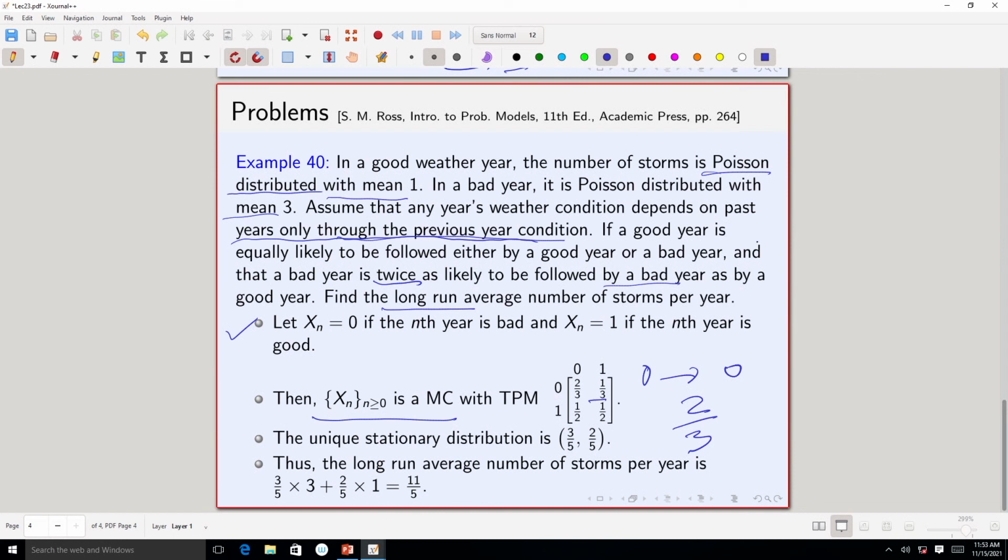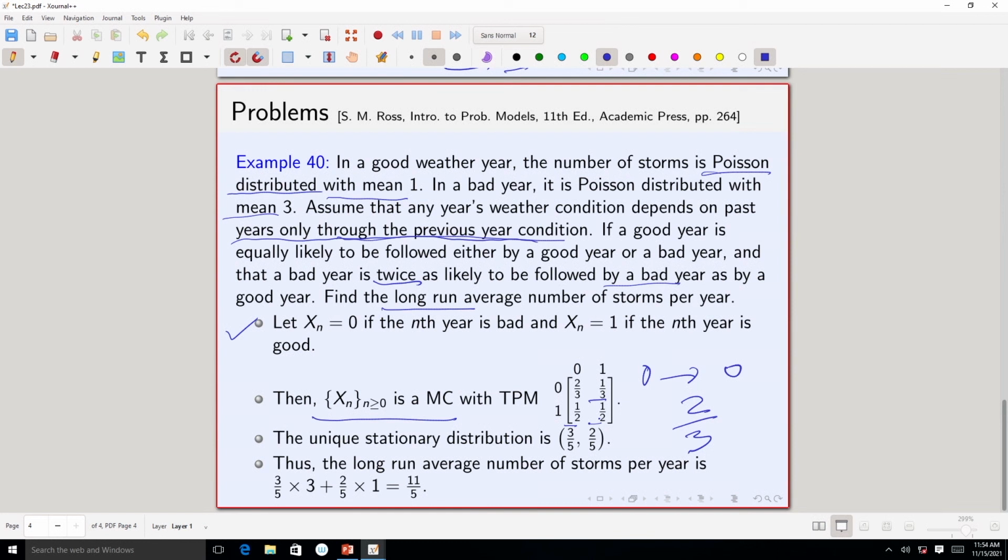But 1 means a good year, and a good year is equally likely to be followed by a good year or a bad year. So 1 to 0 is half, and 1 to 1 is also half. If it is a bad year, the next year will be bad with probability 2 by 3 and good with probability 1 by 3.